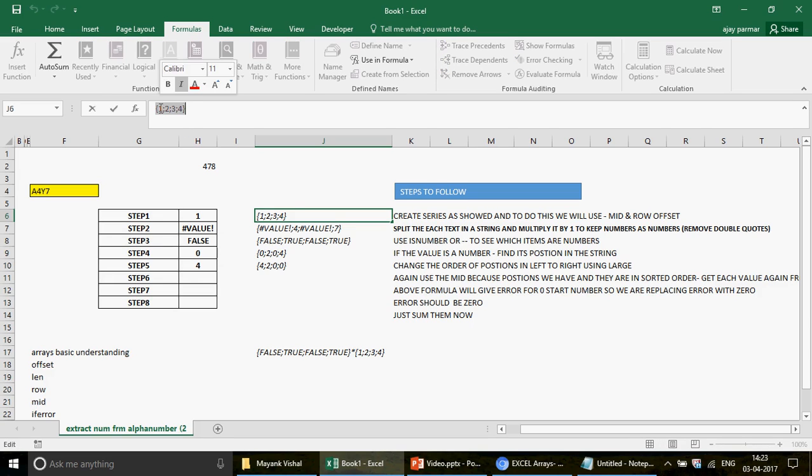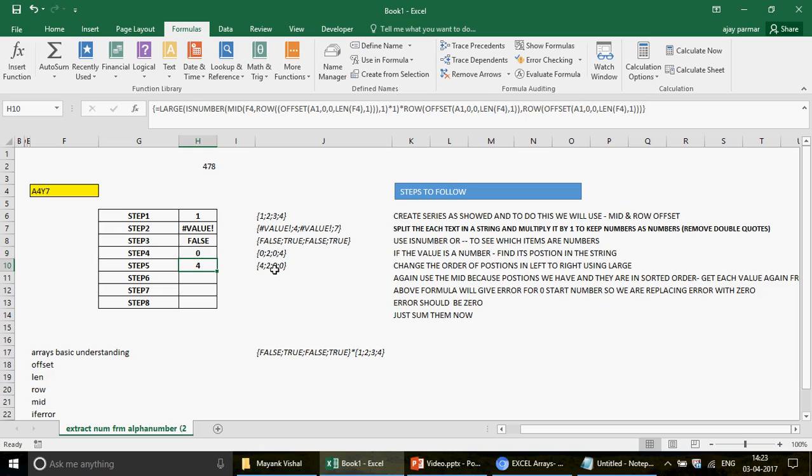So first it finds the first largest number, then it's going to find the second largest number, then the third largest number, and then the fourth number. Eventually it will keep displaying them. It will publish all the values one by one. Not the names, but the values, the positions, right?